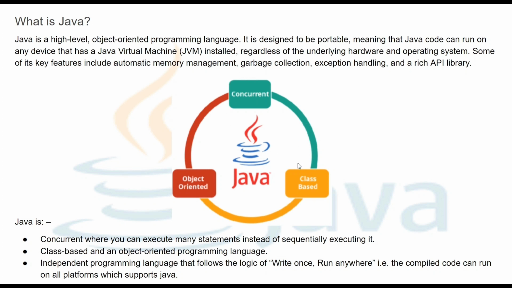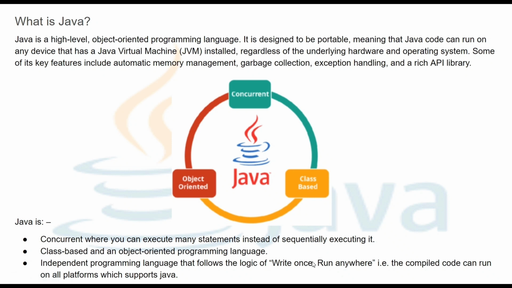And then it is class based. Obviously, Java is class based. We create classes, and then we create templates of those classes called objects, and then we use these objects in the real world. We can execute many statements instead of just sequential execution.